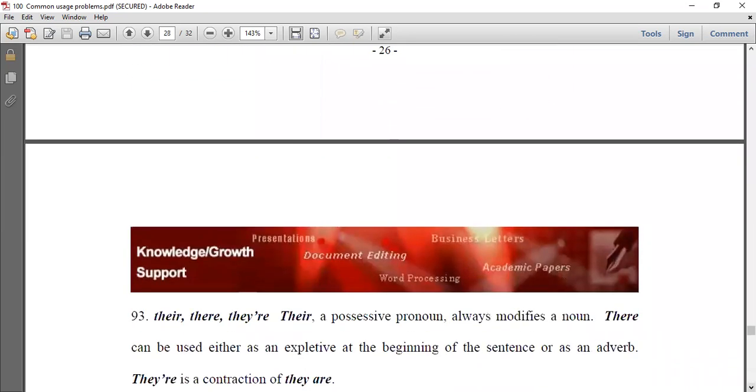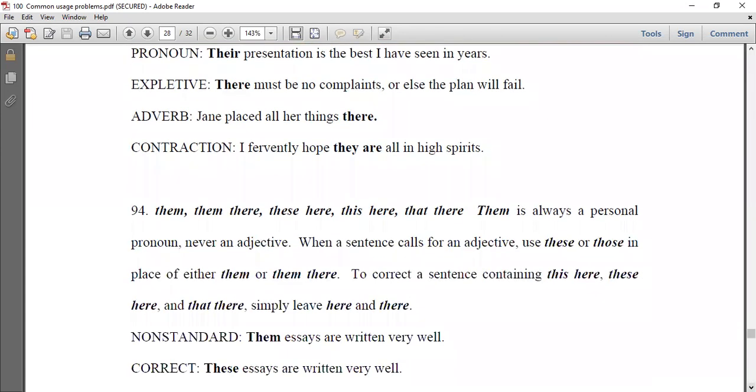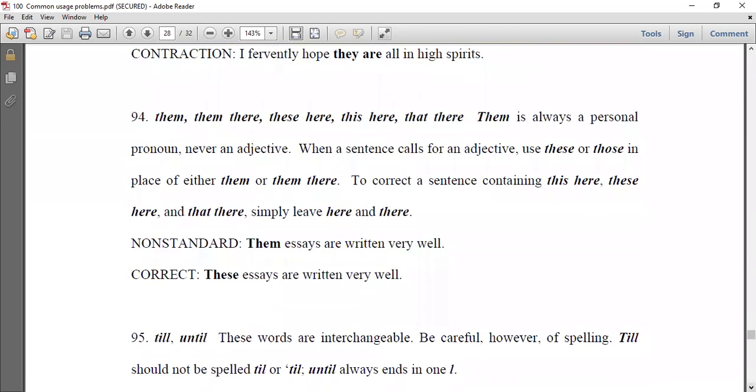We know this. 93, the difference between their, the possessive pronoun, there, the adverb, and there, the pronoun, and the verb to be. Read the examples and differentiate between them.